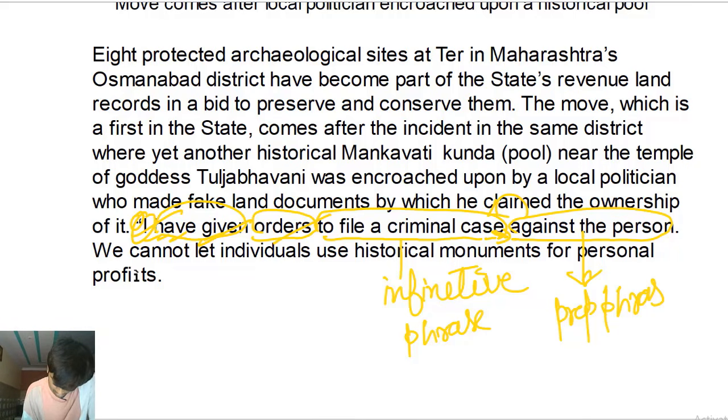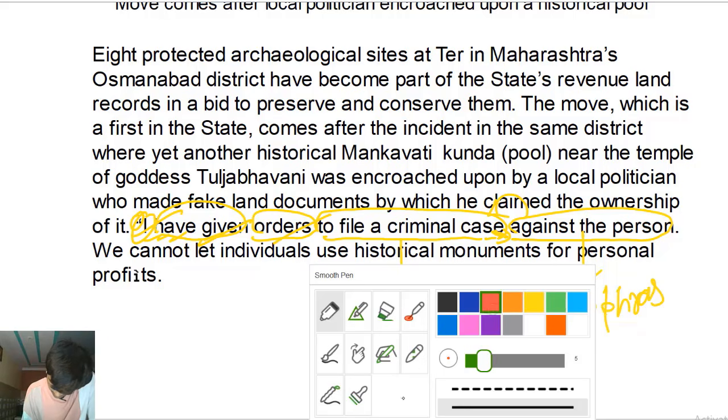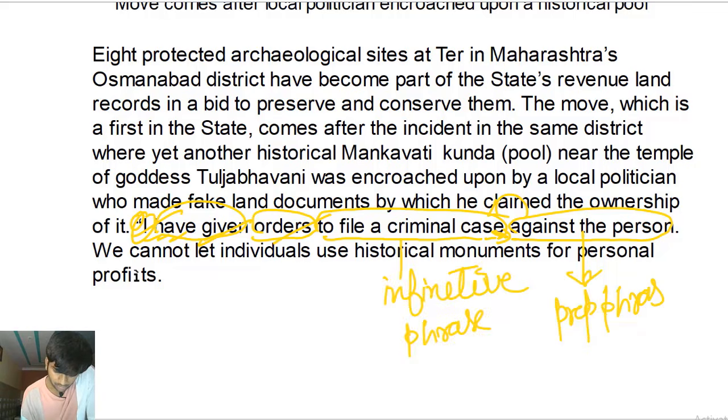Okay, let's change the color of the pen. So he says, I have given orders to file a criminal case against the person who made fake documents and claimed the ownership of this temple, right? We cannot let individuals, we subject, cannot let, verb phrase, right?